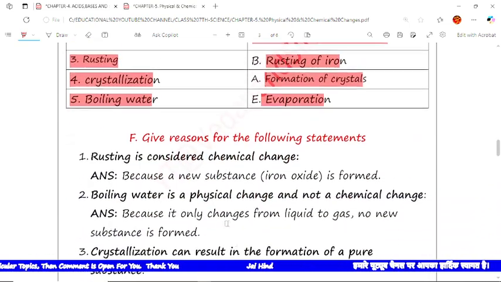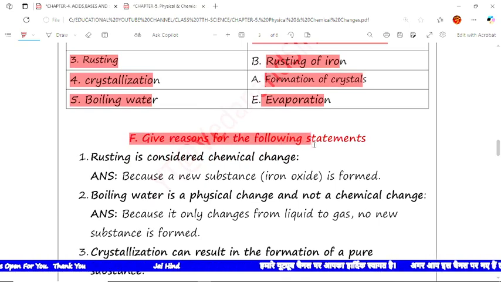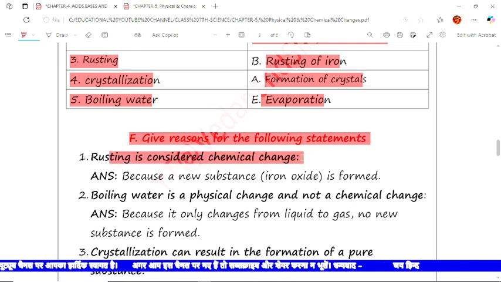Now the next question is give the reason for the following statements. The statements are given here and we have to give the proper reason. The first statement is rusting is considered a chemical change.